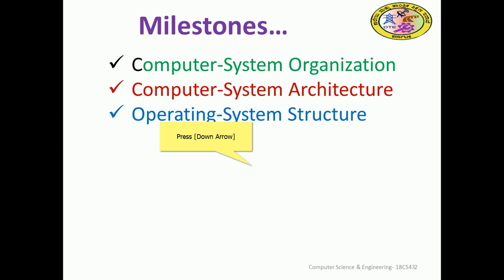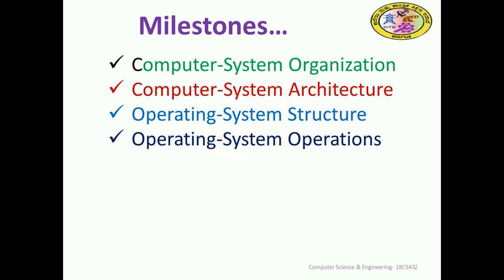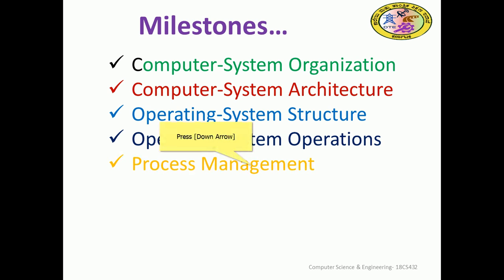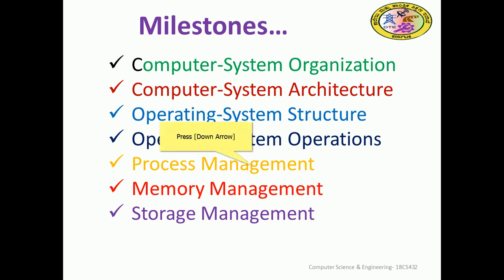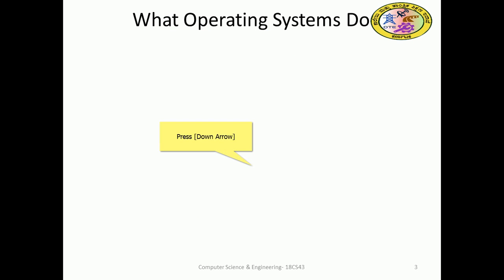comprise the operating system: the processor, device manager, information and scheduling, and various tasks, and how these core operations will happen. As I said, as part of the architecture, we will see process management, memory management, and of course storage management, that is main memory and secondary memory, and so on. Ultimately, protection of the OS and security.